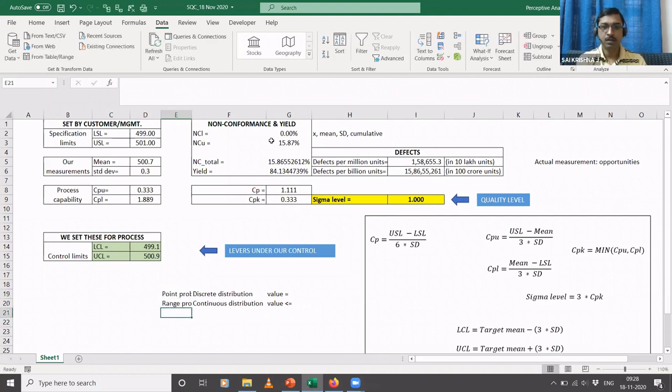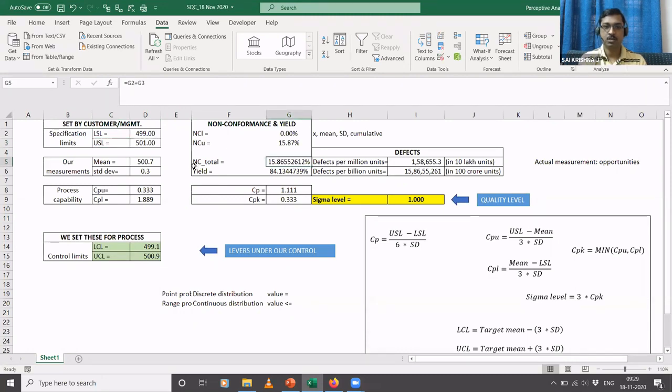Here, this is just the percentage of non-conformance, which answers Swapnil's question. Below the lower specification limit, almost 0% are non-conforming, but above the upper specification limit, 15 or almost 16% is non-conforming. So what happened to the remaining 85%? They are within the conformance range, between the LSL and USL.